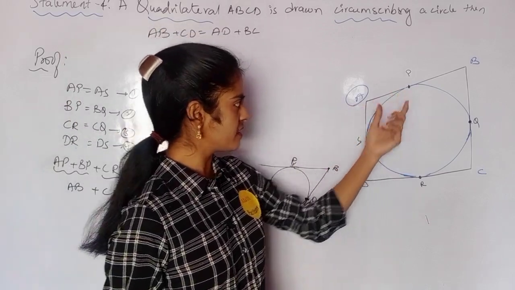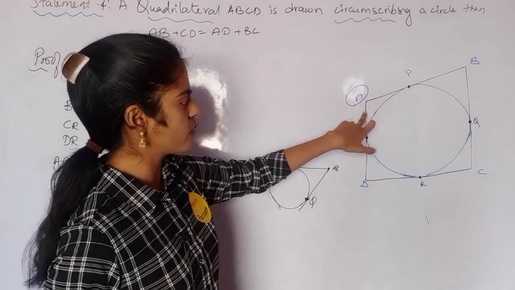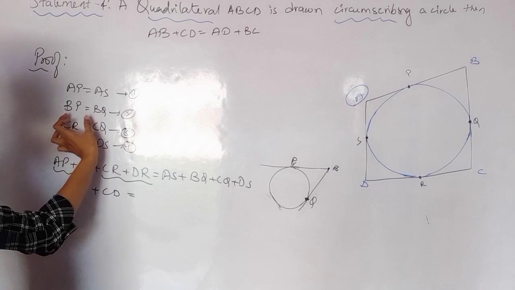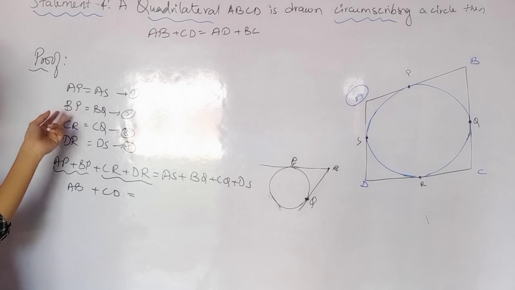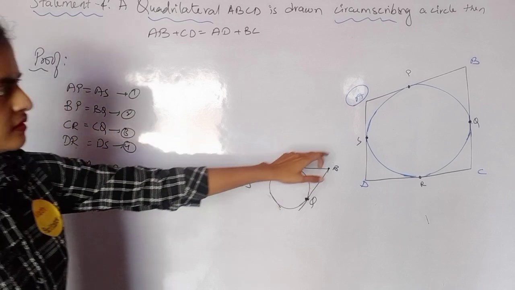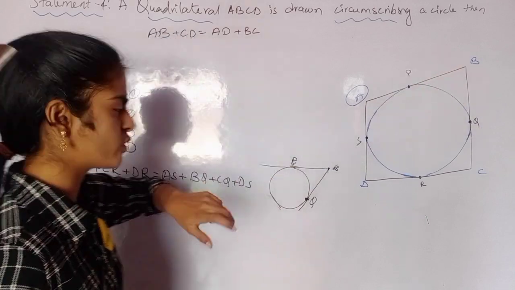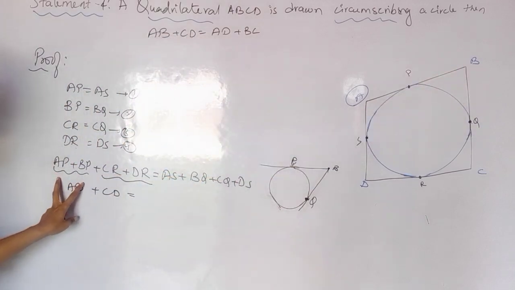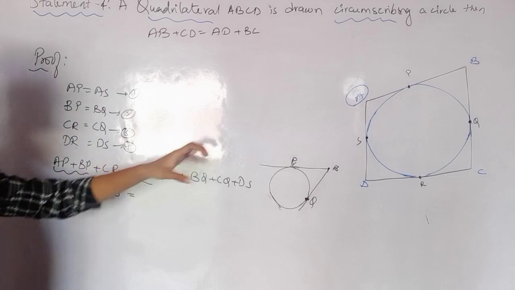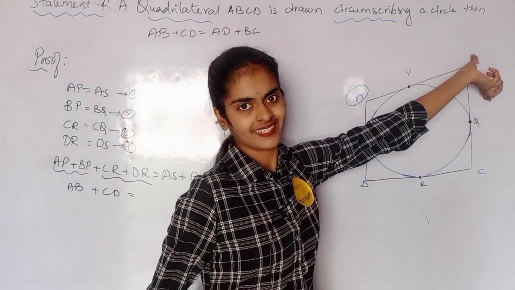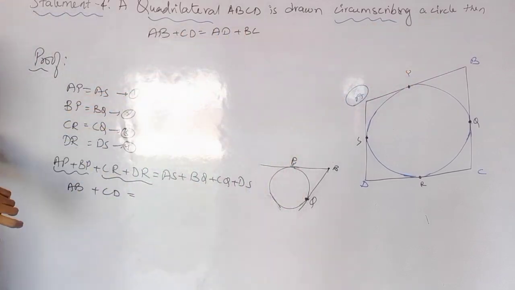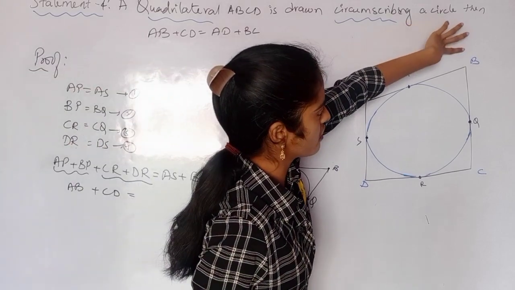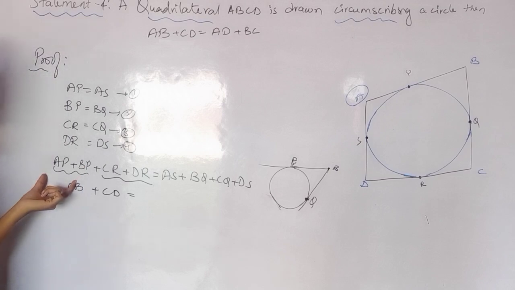So if I am writing AP equal to AS, on the left hand side only I'll write BP. AP's other part is BP, so this BP I'll write here itself. Writing BQ equal to BP is also correct. The two tangents are equal. I can write BQ equal to BP also. But again, when I want to write the last step, if I have BQ here, I cannot add AP and BQ. Right? So if I write AP and PB, I can get whatever is required. If I write AP plus BP on one side, I can add both of them. I can get AB. So did you all understand why we did this?